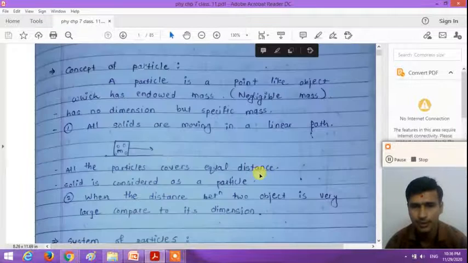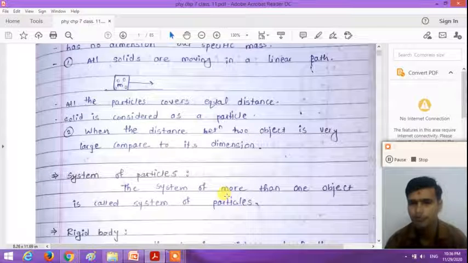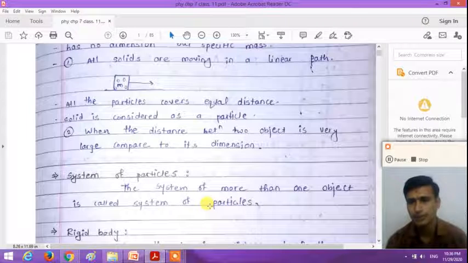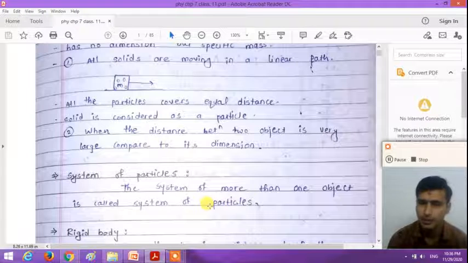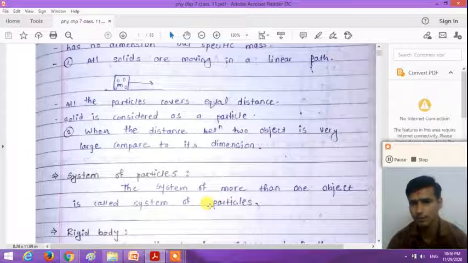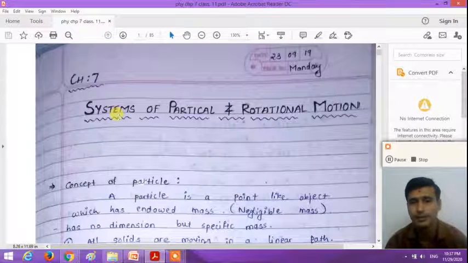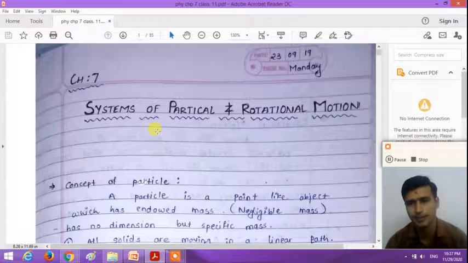So a system of particles is a system of more than one object. If we want to study the motion of more than one object, that is called the system of particles. Or we consider that a system of more than one particle is called the system of particles. So a combination of more than one object is called the system of particles. So understand these two points: what do you mean by the system of particles? That is the first part of the chapter.